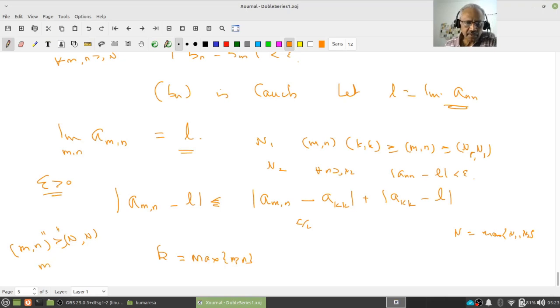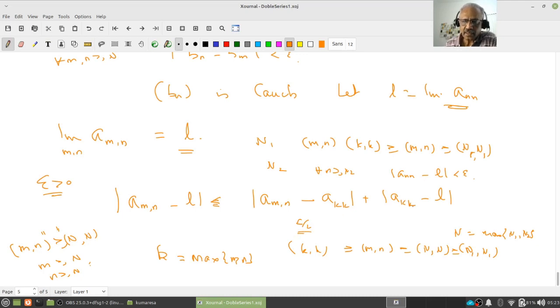And now let me assume m is greater than or equal to N and n is also greater than or equal to N, where N is the maximum of N1 and N2. You understand? Therefore (k, k) is greater than or equal to (m, n), that is greater than or equal to capital N, and that's greater than or equal to N1. You understand? Therefore this will be less than epsilon by 2, right?